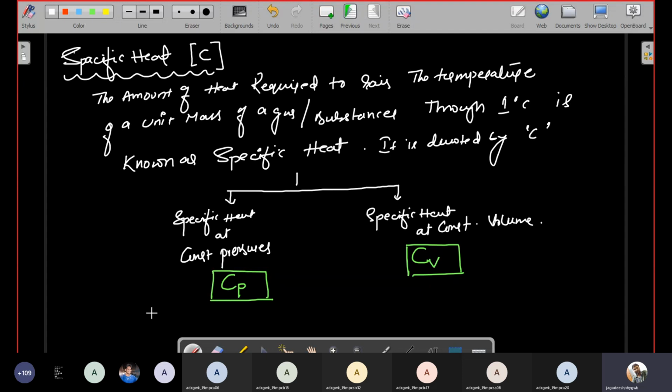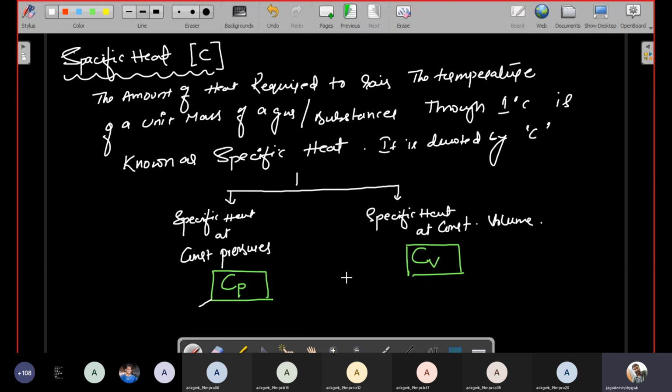Simply, this is the same definition of specific heat only, but here pressure always remains constant. When the pressure of the system remains constant, every time at the end of this definition you will write it. Okay, so I'll write the definition, so please note everybody.